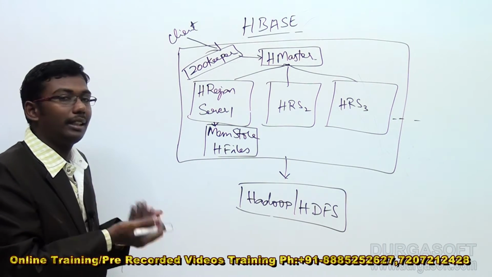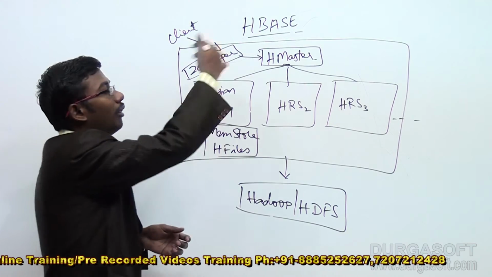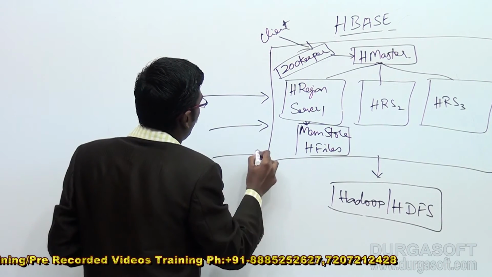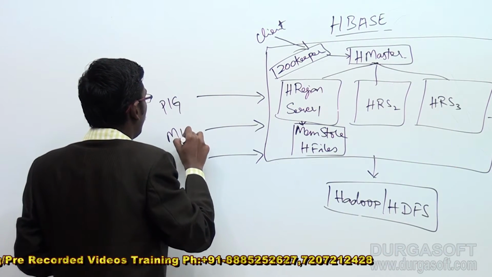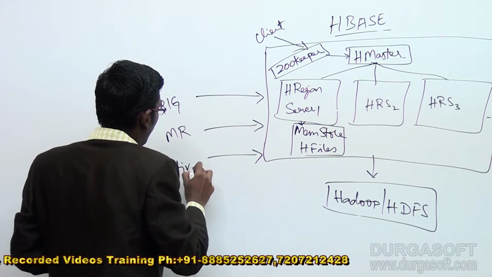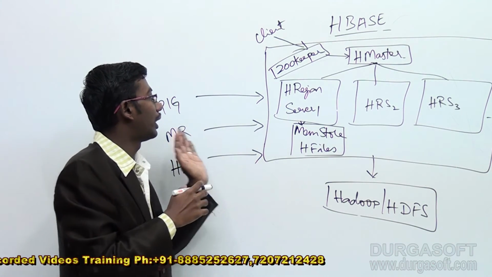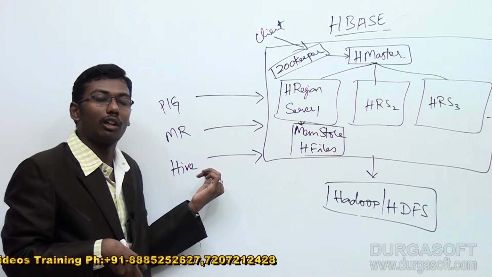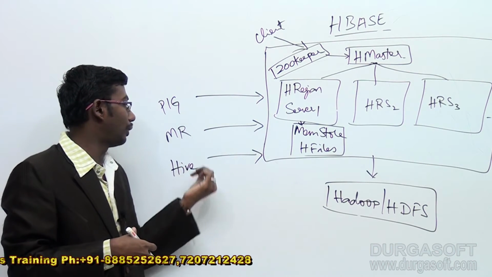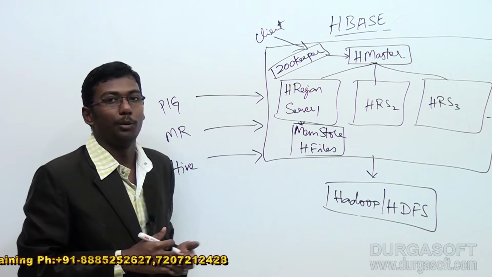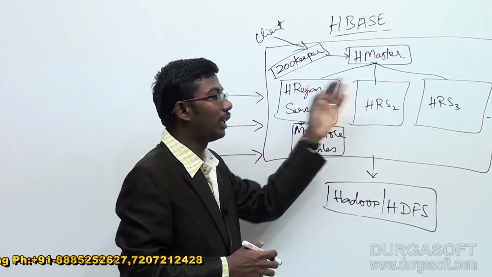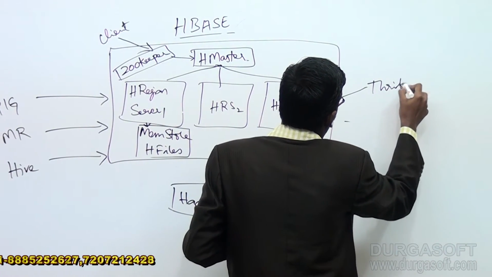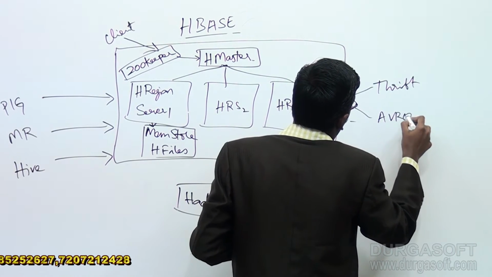And sometimes if you want to build some operations on top of this, some web application and such, HBase also allows data loading with respect to earlier technologies like Pig, MapReduce and Hive. If you want to load data or integrate with these major tools, which have a lot of importance in the Hadoop stack like Pig, MapReduce and Hive, we can directly integrate with the HBase cluster. On top of this HBase cluster, to build applications, it supports servers like Thrift and Avro, and some other databases.